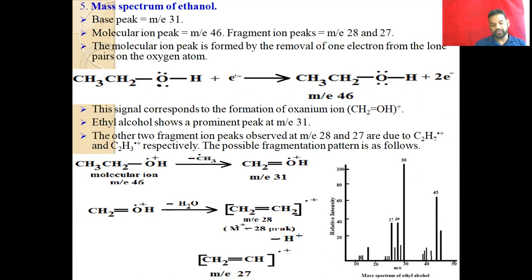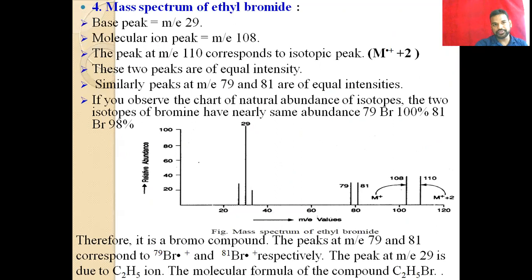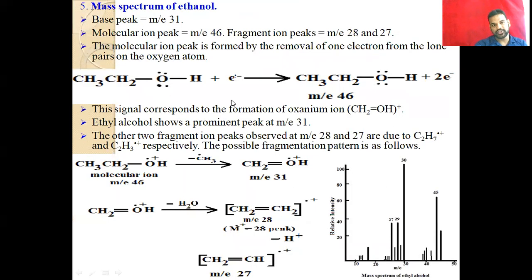The mass spectrum of ethanol, up to here we have finished. So I think you just go through the last exam. There is a mass spectrum of ethanol. If you have any doubt regarding this, you can ask. It's also a very simple one. If you understood the mass spectrum of water or ethyl bromide, then you can easily understand this concept. And here also the fragmentation is very simple fragmentation. And here also we have the M plus 1 isotopic peak because of the oxygen.